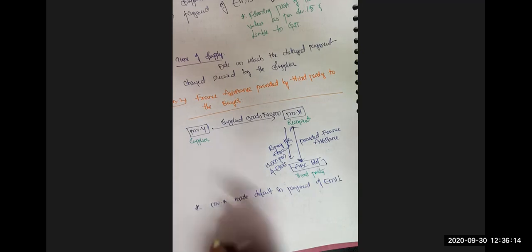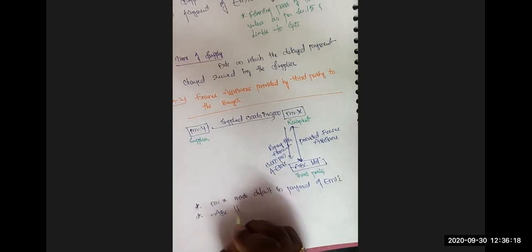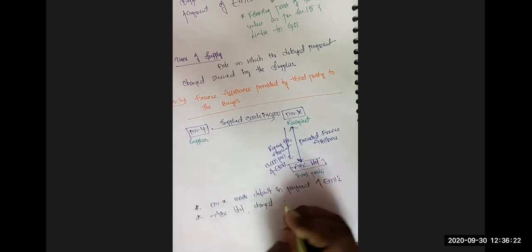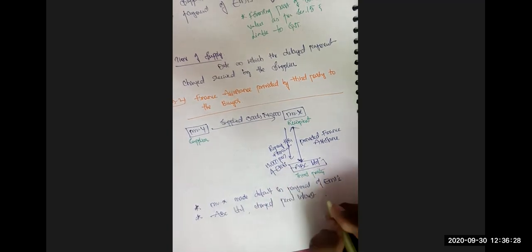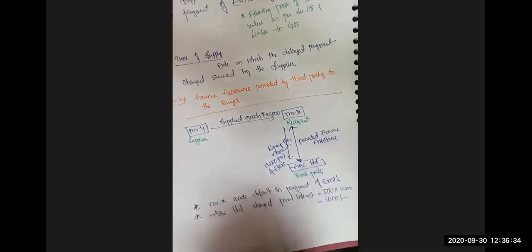And here, ABC Limited, the third party, charged penal interest, that is 500 into 2 months of default, 1,000 rupees. Now the question arises here.